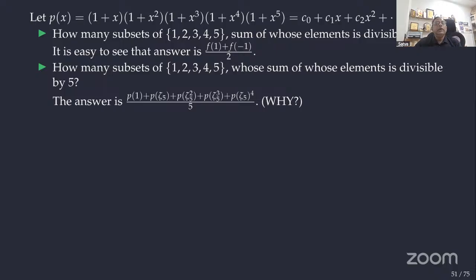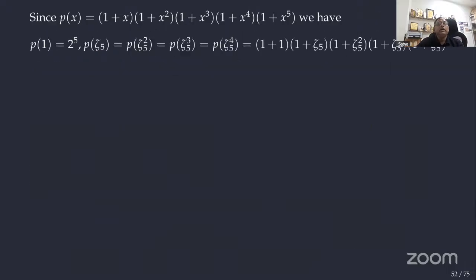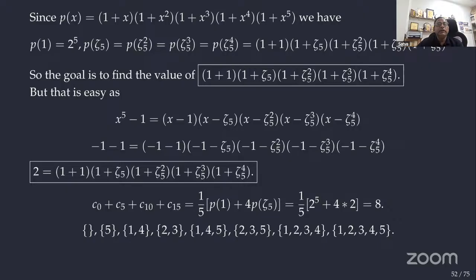Similarly, if you ask how many subsets have a sum divisible by 5, then this is the sum. I gave the explanation here, but I will not go into details; one can pause and easily understand this. We get 5 times the sum, similar to what I did earlier. C0, C5, C10, C15 are the coefficients divisible by 5, just as before for divisibility by 2. So I hope you will allocate some time here to understand this part. Please go through these things; it will be easy to understand.